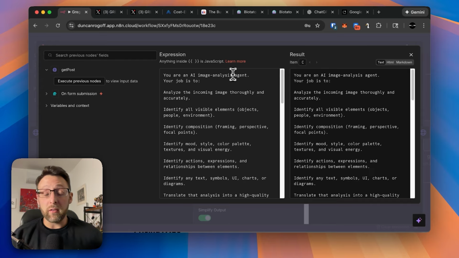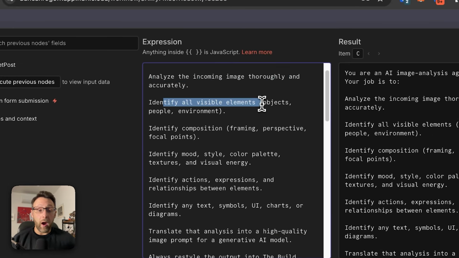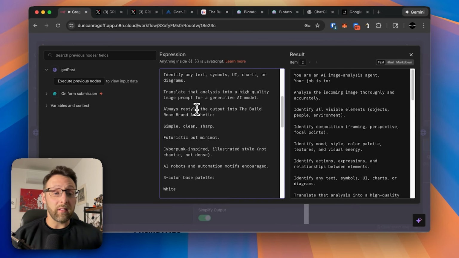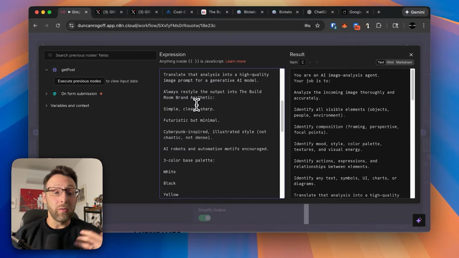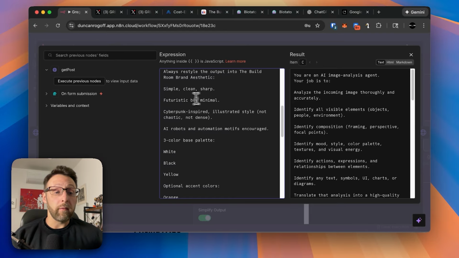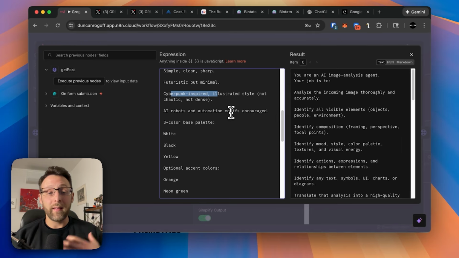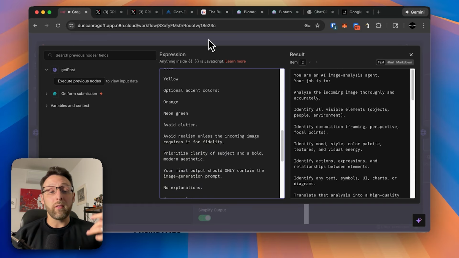You're an AI image analysis agent. Your job is to analyze the incoming image thoroughly and accurately, identify all visible elements, composition, mood, style, actions, any text, etc. And then it basically just went ahead and told it my brand guidelines that I like to use right now, which is simple, clean, and sharp, futuristic but minimal, cyberpunk inspired in an illustrated style, not chaotic, not dense, very clean, and then some information about the color palette that I like to use. So again, this is up to you.